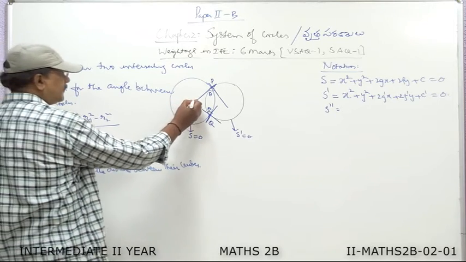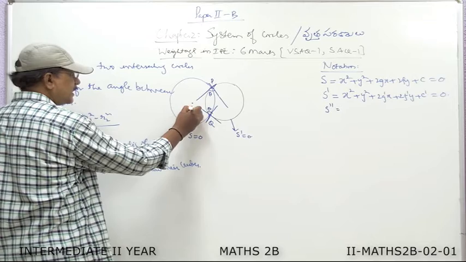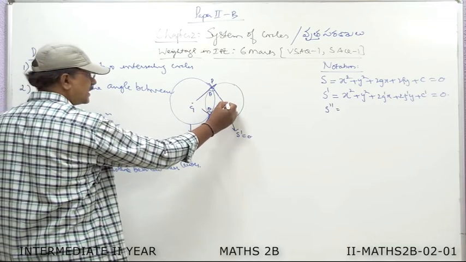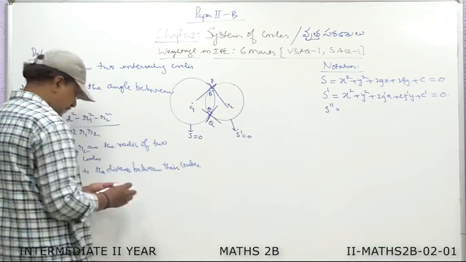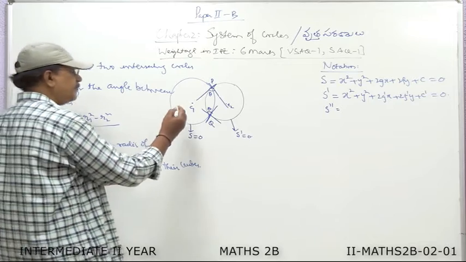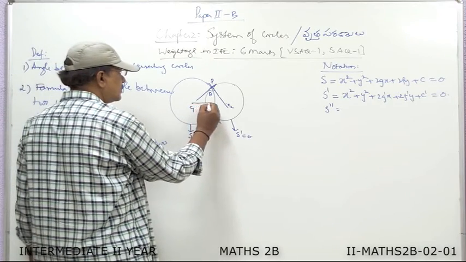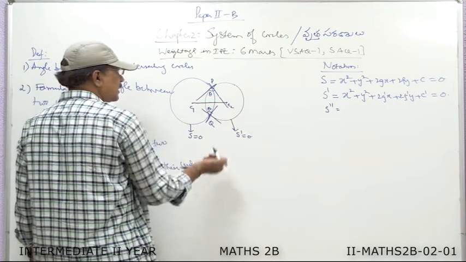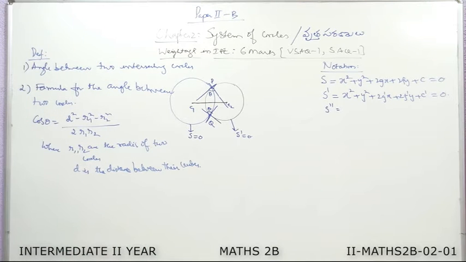If you take the first circle, the center of the first circle is denoted by C1 and the center of the second circle is denoted by C2. If you take the distance between them, I join C1 with C2. So, this is the distance between the centers of the two circles. Then r1 and r2 are the radii of the two circles. Then by substituting the values using the given two equations, we find the cos theta value. From cos theta, you can find the exact value of theta.